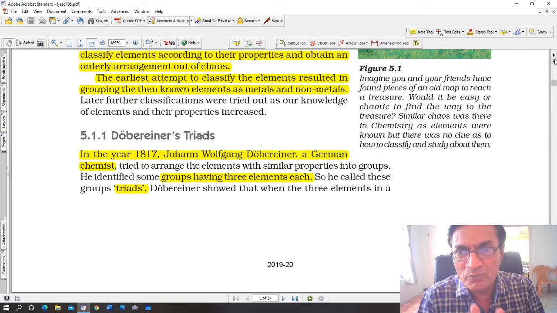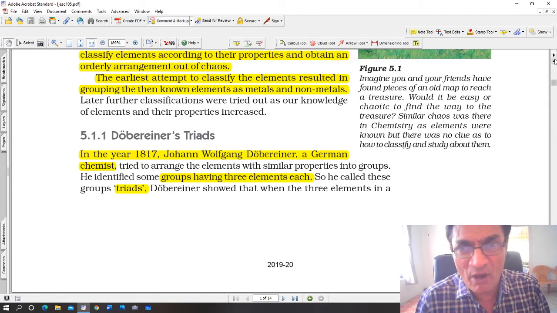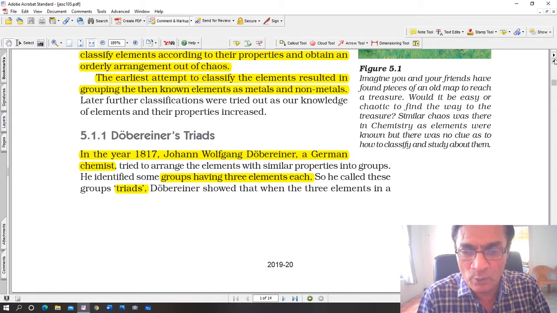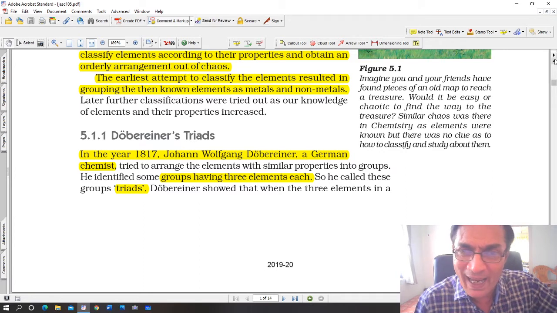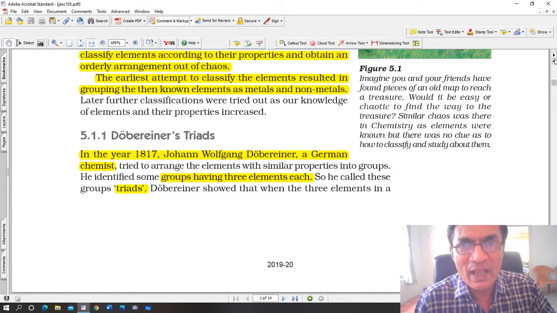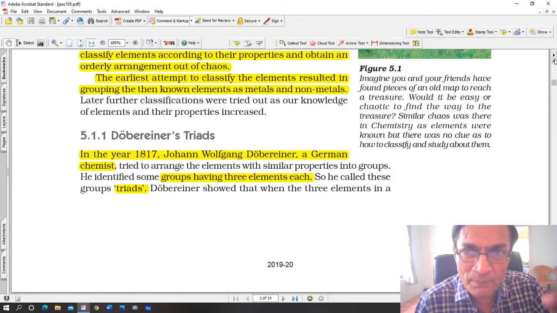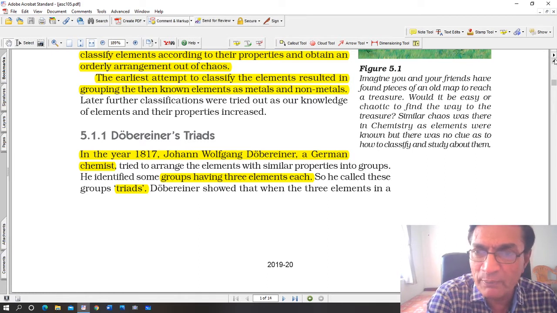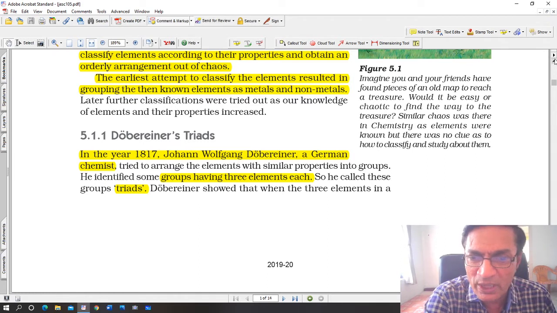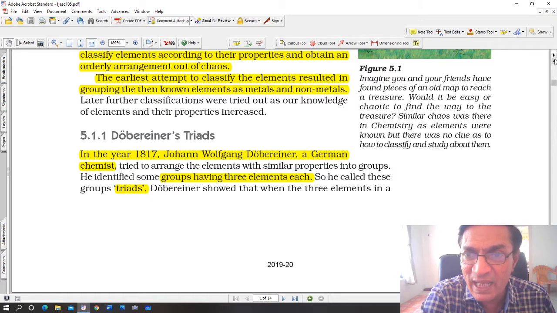So he formed triads, or groups of 3 elements, and he found that the middle element's atomic mass was the average of the other 2's. In other words, if lithium, sodium and potassium are there, you add their atomic masses, divide by 3, and you will get the atomic mass of the middle element. In this case, it is sodium. So in 1817, Johann Wolfgang Döbereiner, a German chemist, tried to arrange the elements with similar properties into groups. He identified some groups having 3 elements each, so he called these groups triads.